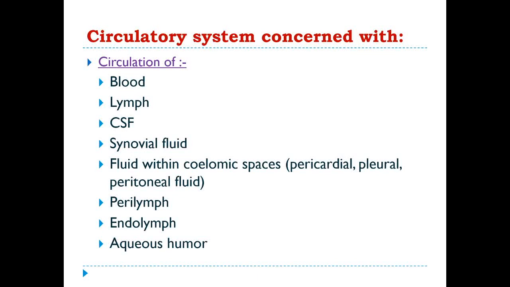Now, the circulatory system is concerned with the circulation of blood, lymph, cerebrospinal fluid, and synovial fluid that is present in the synovial joints. Then the fluid within the coelomic spaces, like pericardial fluid that is present between the serous pericardium layers, the visceral and the parietal pericardium, then pleural fluid and also peritoneal fluid. There are also perilymph and endolymph, which are present in the internal ear, and aqueous humor, which is present in the eye.